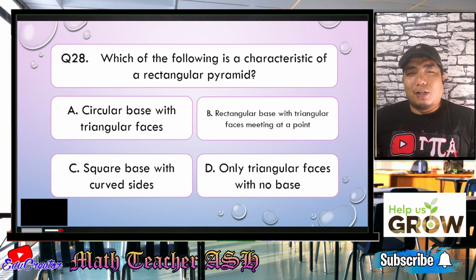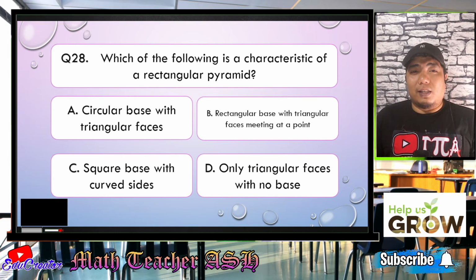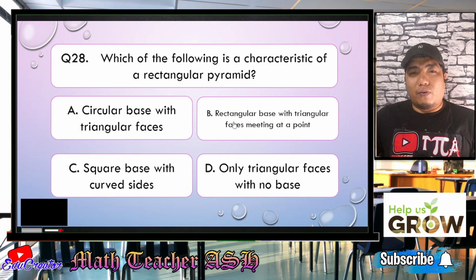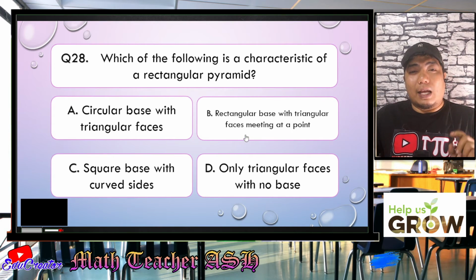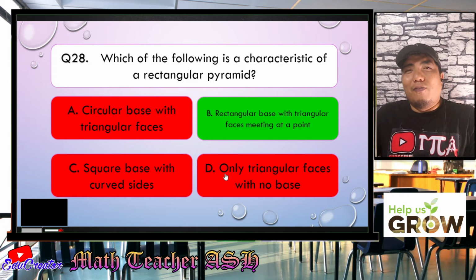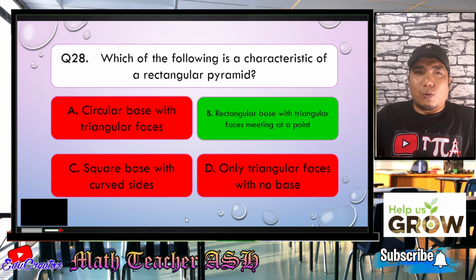Okay, my dear math learners, this is very, very easy. Why? Because it is just like a square pyramid, but with a different base. Rather, it is a rectangular shape. Therefore, it has a rectangular base with triangular faces meeting at a point. So that is letter B, my dear math learners. Very, very easy. Now let us go to question number 29.